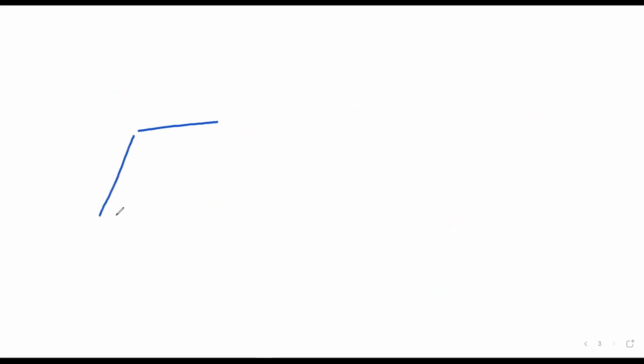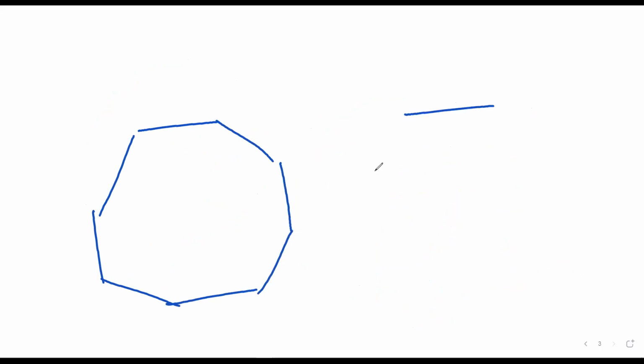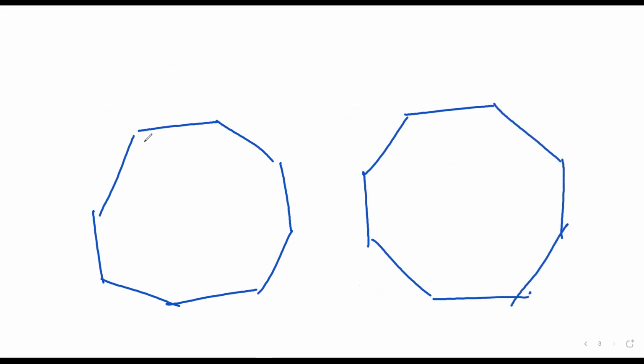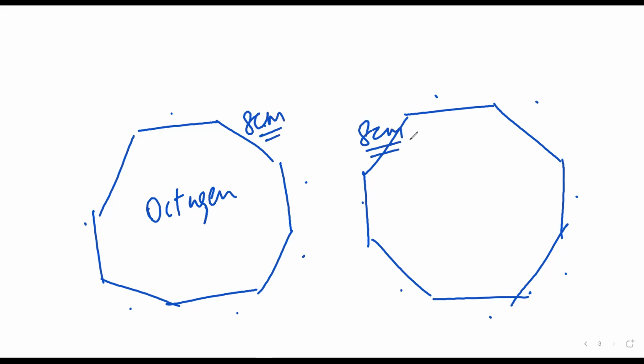So any two figures can be congruent. That is not an issue. So for example, we have an octagon, 1, 2, 3, 4, 5, 6, 7, 8. Each side of the octagon is 8 centimeter. Mr. Satya, is it making sense?